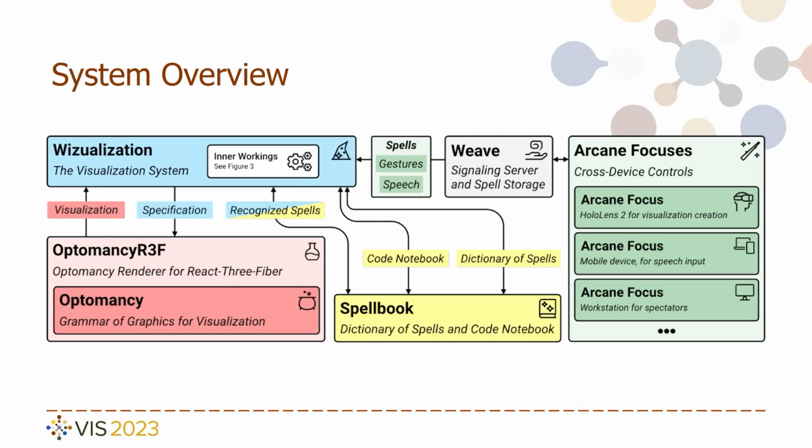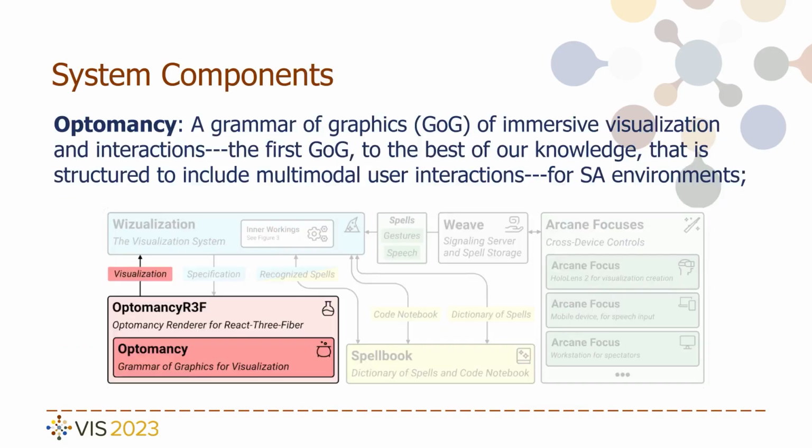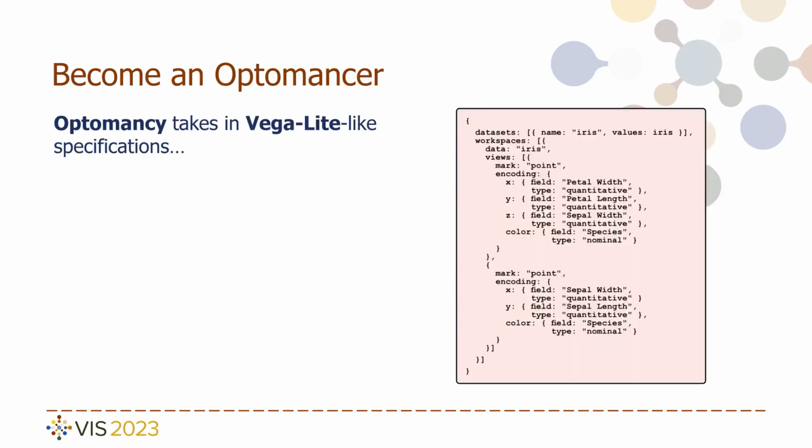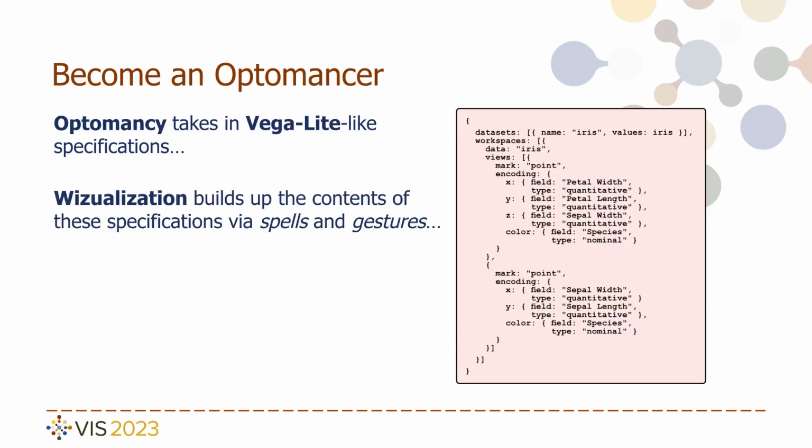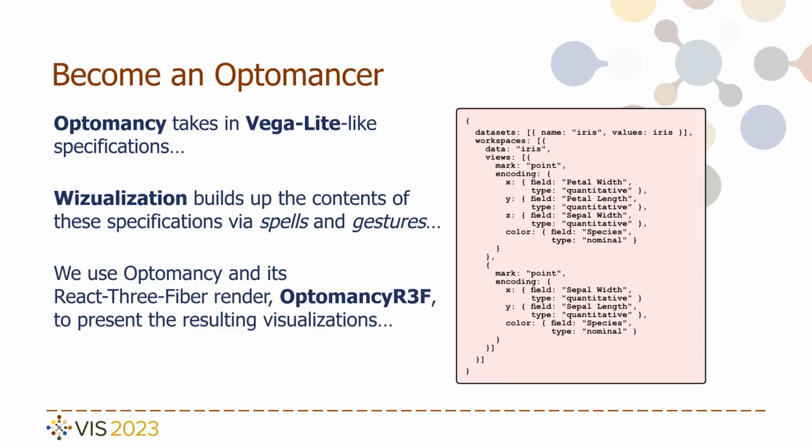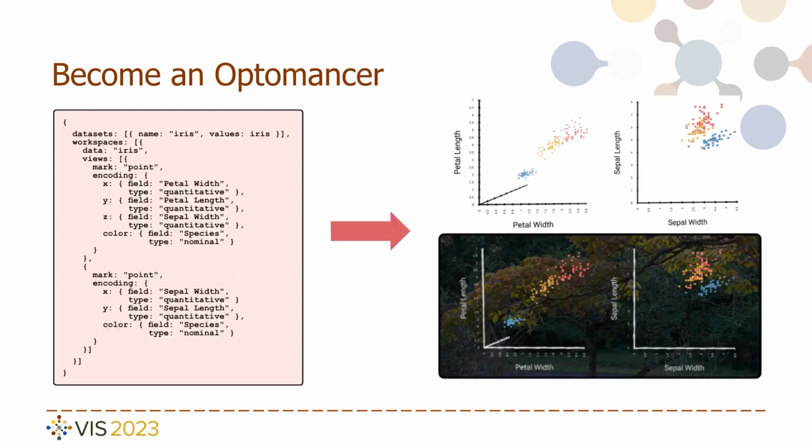Wizualization is really composed of 4 or 5 components. And one of these is optimancy, the grammar of graphics, or GOG, we developed specifically for multimodal cross-device interaction. Much like many GOGs, optimancy takes JSON configs, or specifications, which are constructed by the user in the rendering system, as I'll discuss momentarily, and returns React components to the user via its optimancy R3F extension, which are then rendered to the scene in the visualization interface.